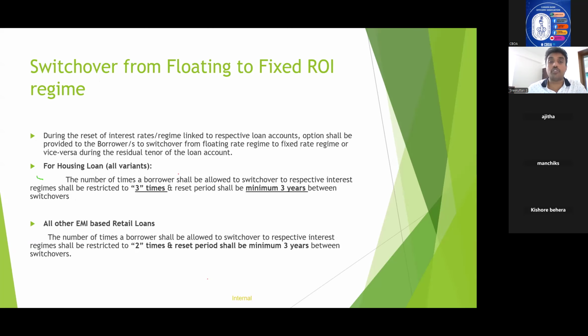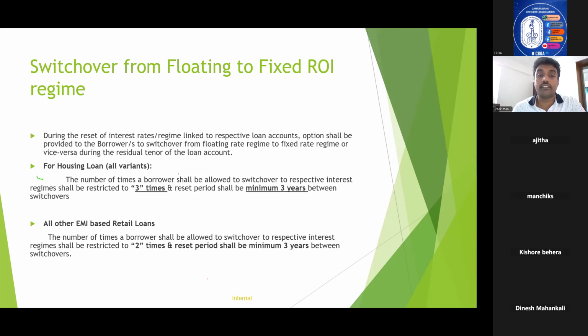And another thing is switch over from floating to fixed rate, fixed ROI regime. This is also a comparatively new guideline introduced by the bank in 2023-24. So you can expect questions from this also. During the receipt of interest rate linked to respective loan accounts, an option shall be provided to the borrower to switch over from floating rate to fixed rate or vice versa during the residual tenor of the loan account. That is, borrowers always have this option to switch over from floating to fixed or fixed to floating. But there are some restrictions in those switchovers. That is what we are going to study here.